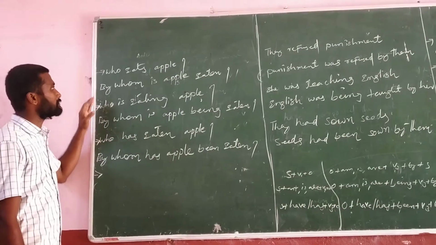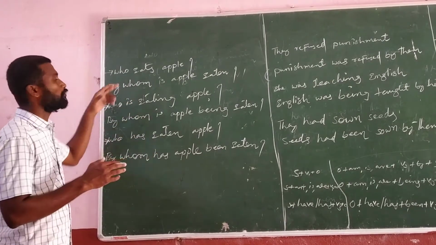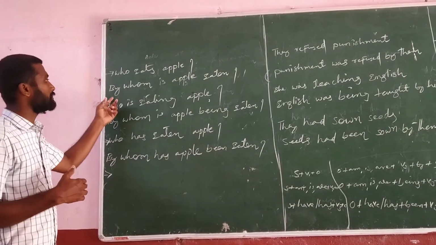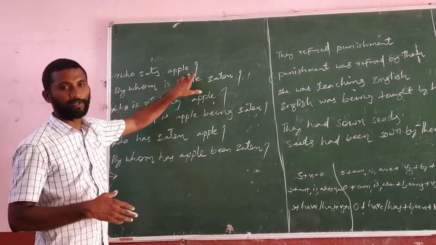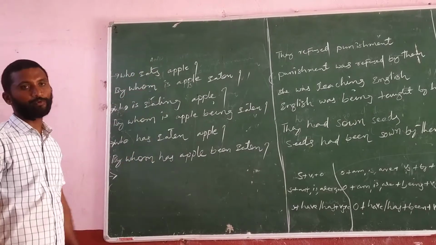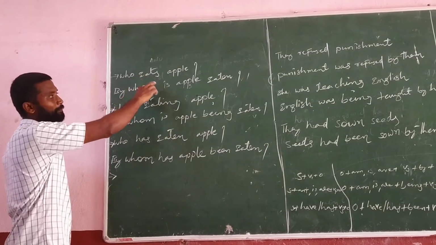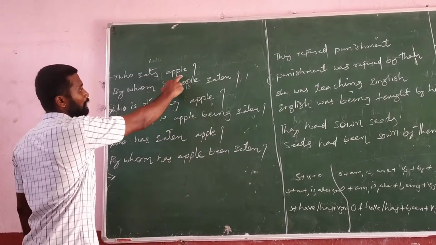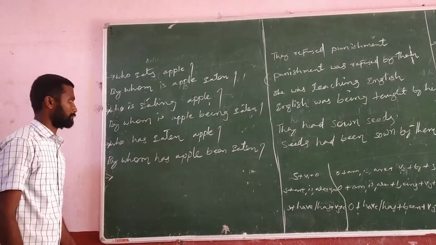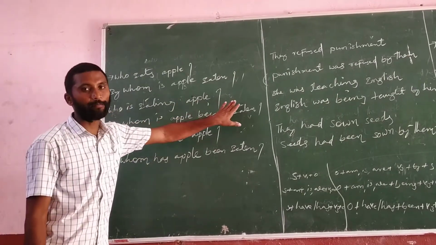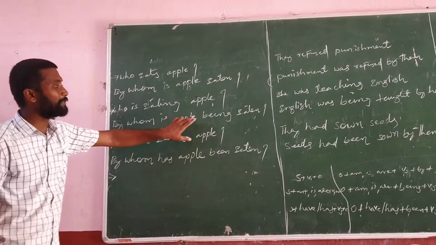So another one is the who. If any active voice starts with who, then you have to change it into by whom, remaining as it is. So who eats apple? This question belongs to simple present tense. So who will become by whom. And in simple present, object apple, eaten. By whom is apple eaten? Who is eating apple? Present continuous question. By whom is apple being eaten?